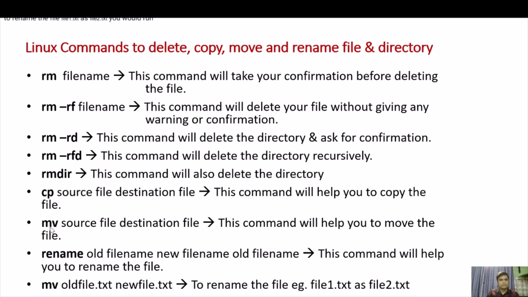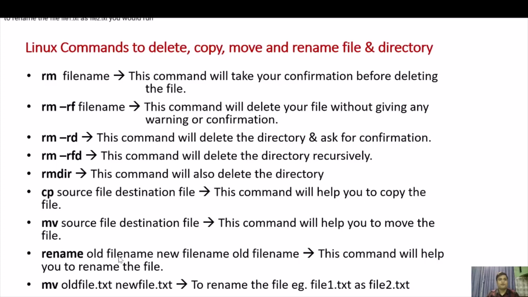Now next is the mv command, the move command. So mv source file and the destination file. This command will help you to move the file, right? Where you want to move the file, you can specify the destination folder or the path where you want to move the file, right? So the next one is the rename command.